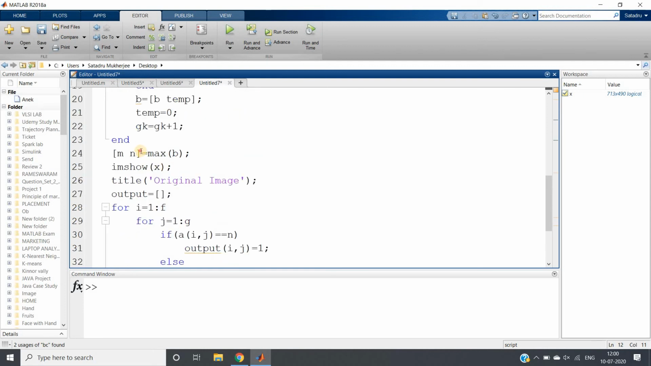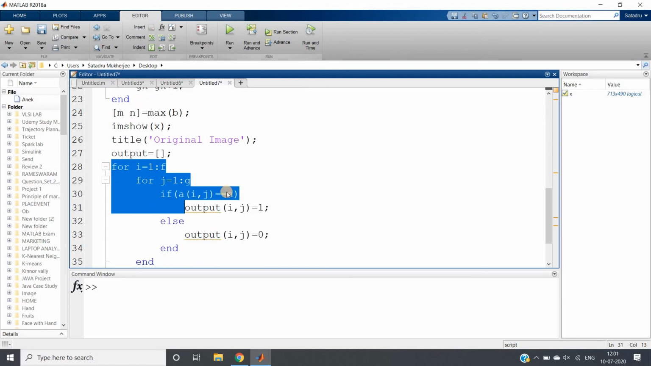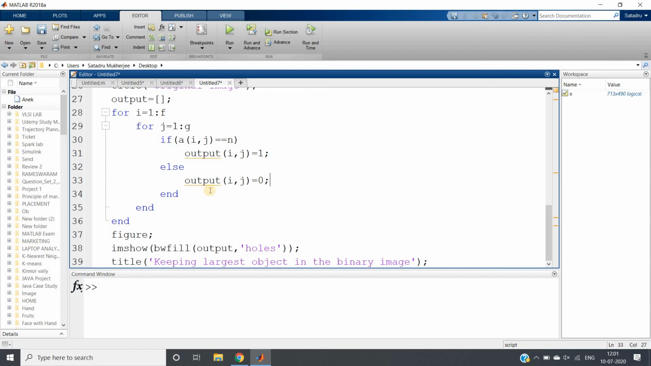Then we find the maximum number of pixels present for a particular label using the max function, and n will give us the index. We are not interested in how many pixels correspond to the largest binary object, rather we are interested in the corresponding label. So in the next iteration we take output equal to an empty array to store our output, and we traverse our original image. If a of i comma j equal to n, output equal to 1, else output equal to 0. That's all, and this will give us the output, that is, the largest binary object.